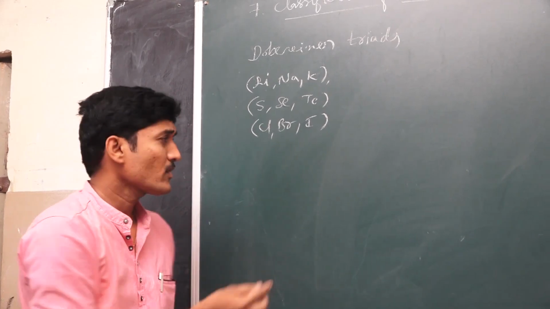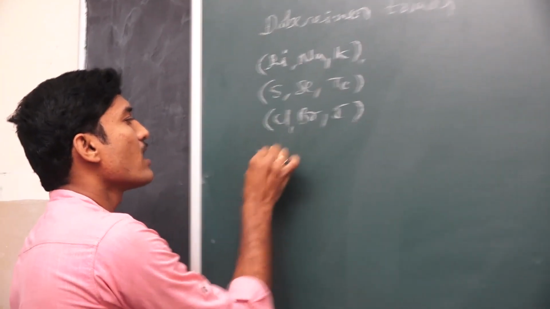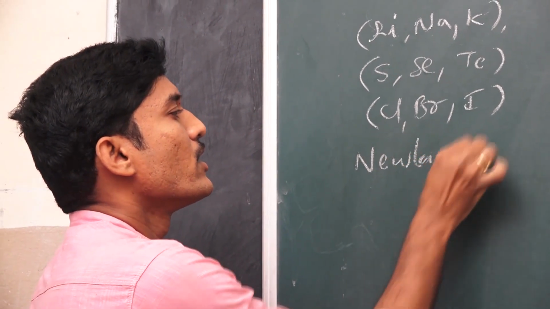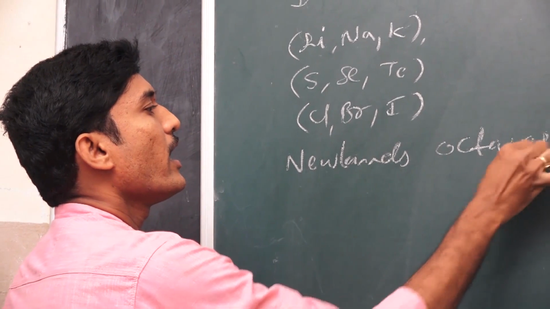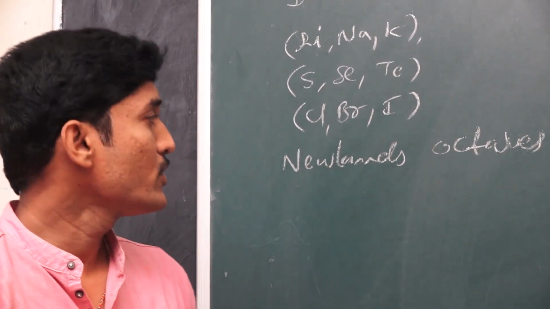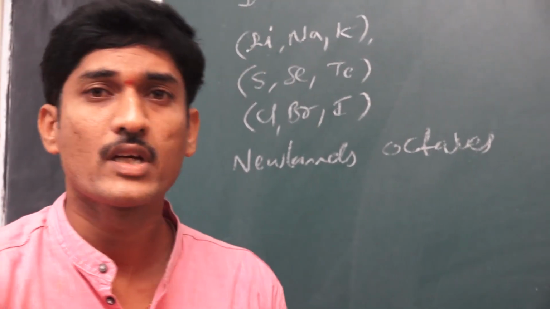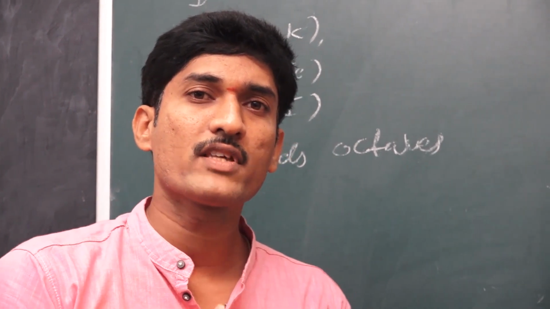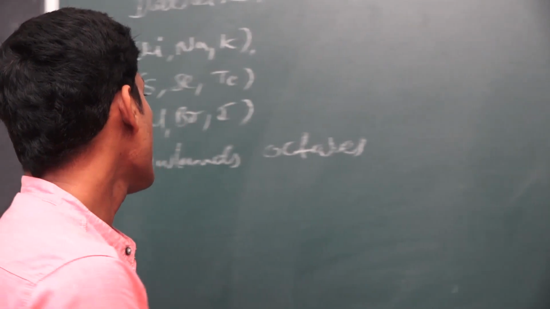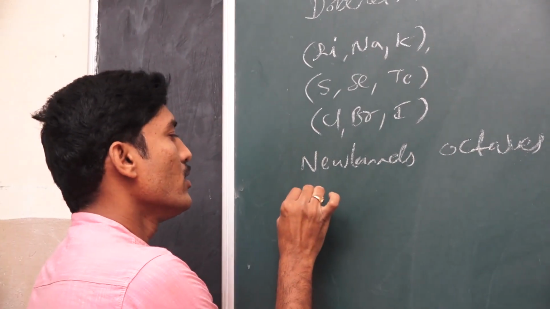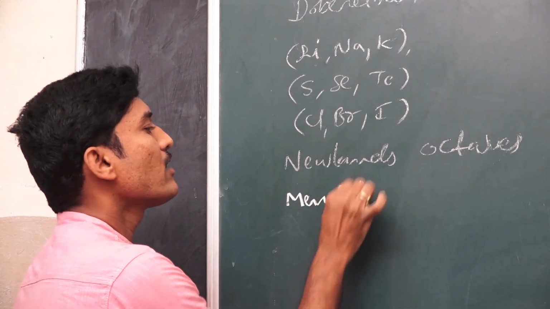Next, later on, we go to Newlands' concept of octaves. According to Newlands' law, every first and eighth element resemble in their characters. Okay. Next, we go to Mendeleev's periodic law.